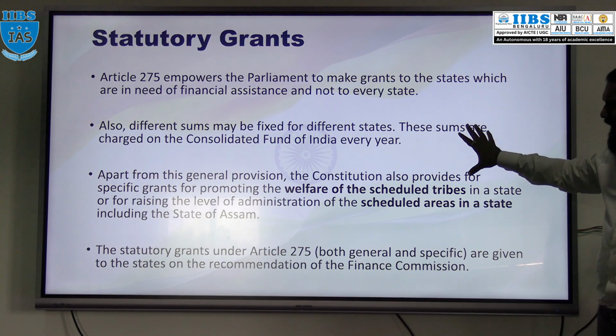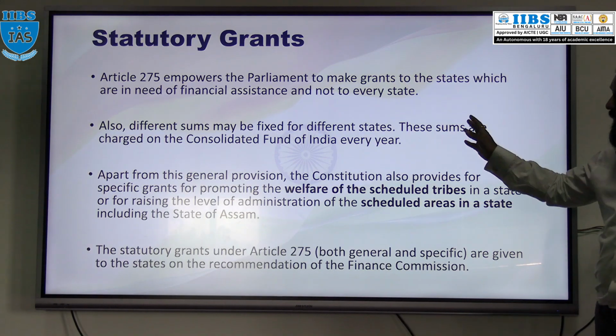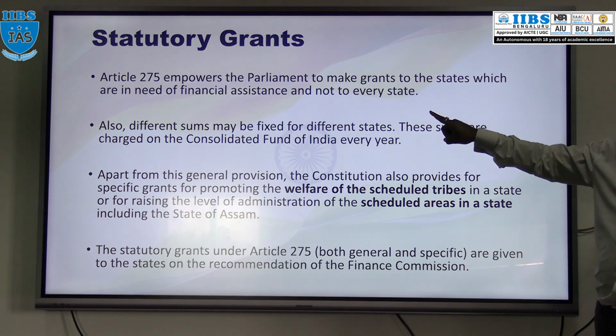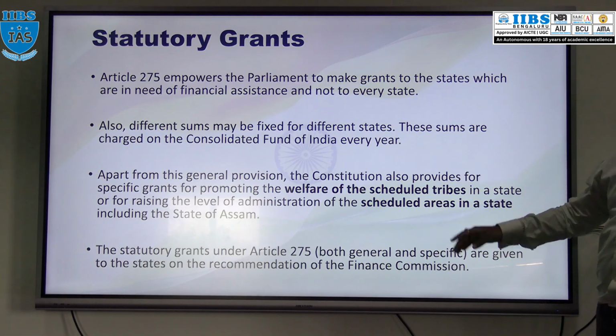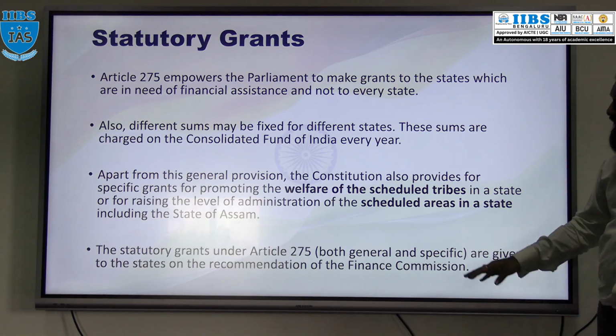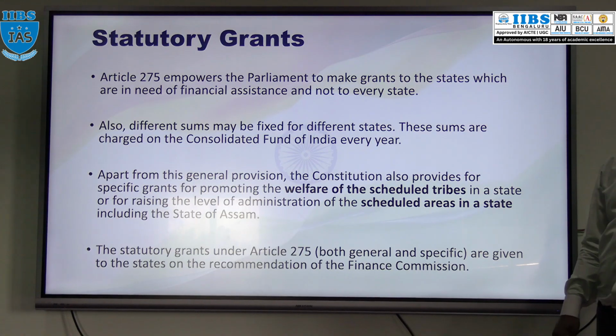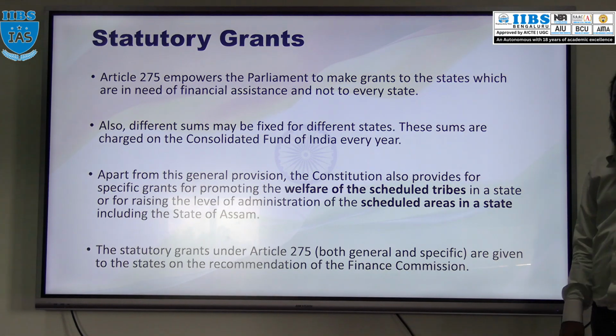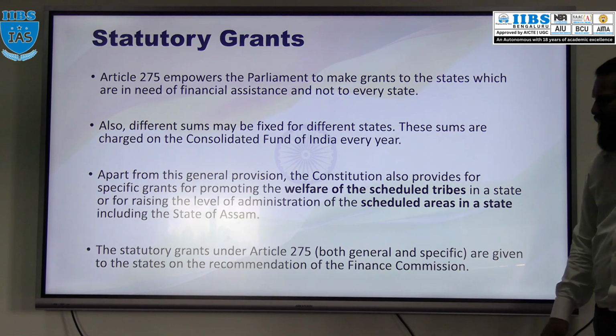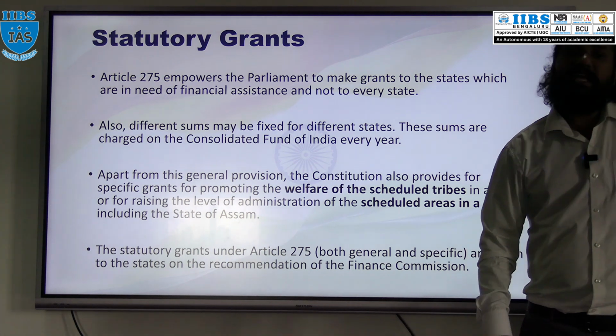But apart from this general grant under the statutory grant, in the Constitution it is mentioned that the central government or Parliament can also give grants to the state government for the welfare of the scheduled tribes and the scheduled area.